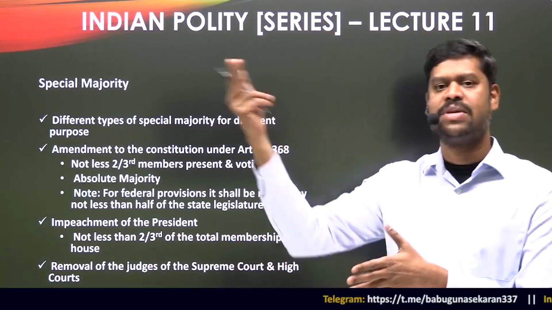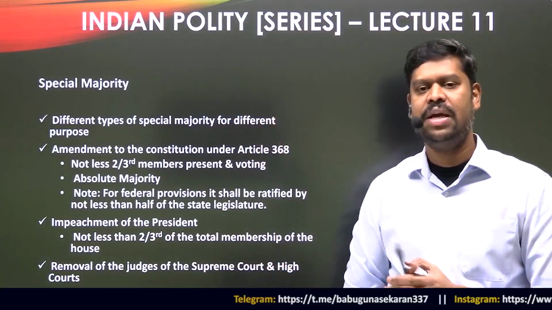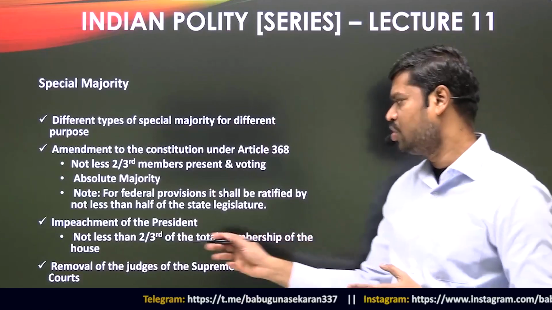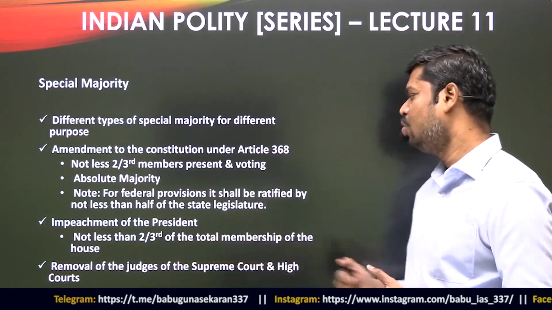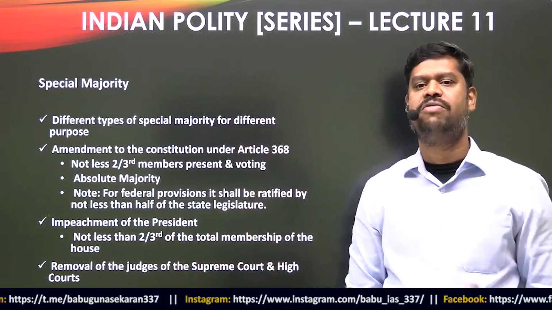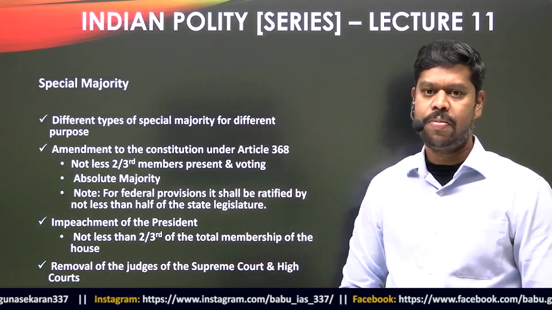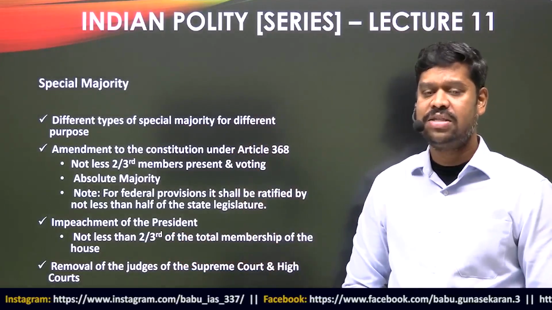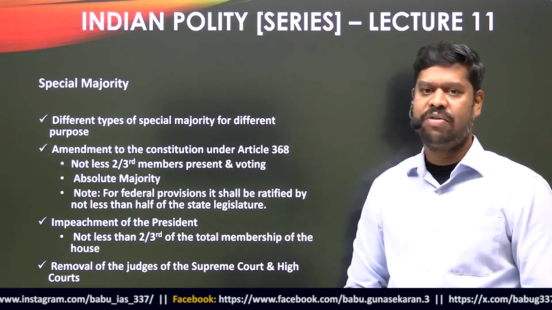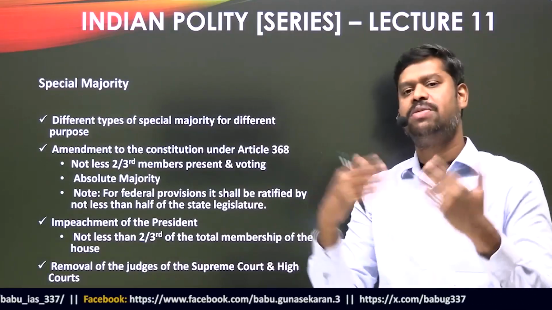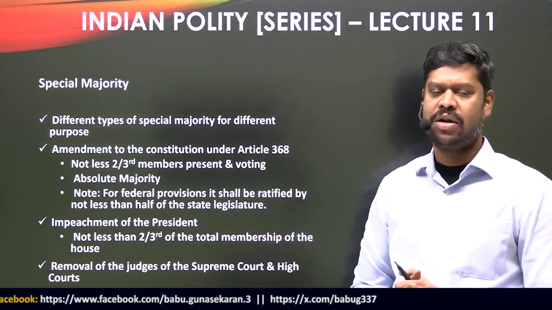It is not the same as that of a constitutional amendment. Here the special majority, what the constitution is saying, is not less than 2/3 of the total membership of the house. Try to understand. It is not less than 2/3 of the total membership of the house, with which it has to be passed in both the houses, that is Lok Sabha and Rajya Sabha.